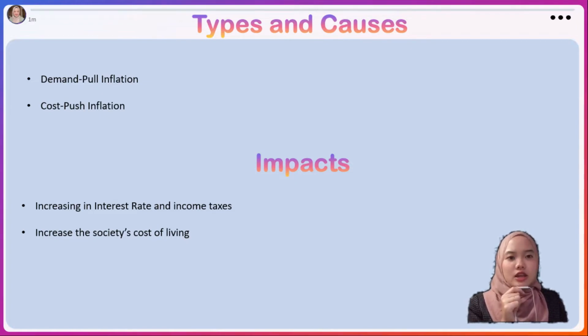Next, increase in the society's cost of living. As we know, inflation will cause all goods and services to be more expensive. Their income will be the same, but the cost that they have to pay in order to continue their life will be higher because of inflation. The power of buying will be limited because they cannot buy a lot of things with their incomes during inflation. It will be hard to maintain their current lifestyle. In addition, household debt will increase since they tend to spend their money on their needs.